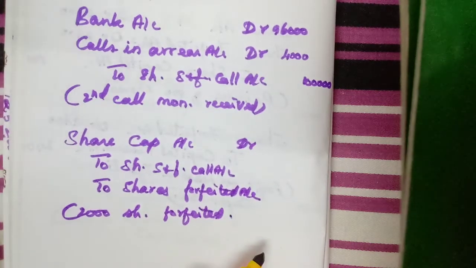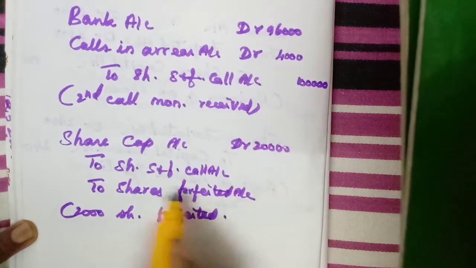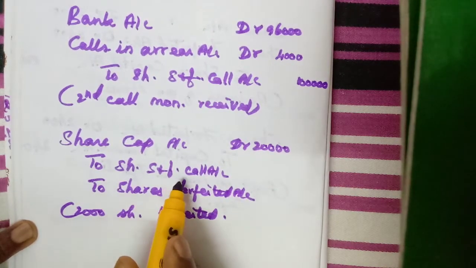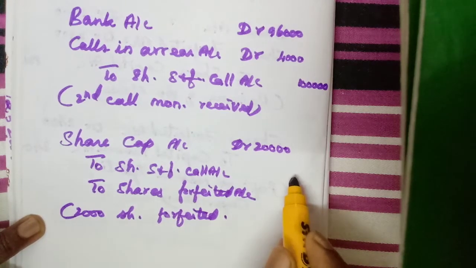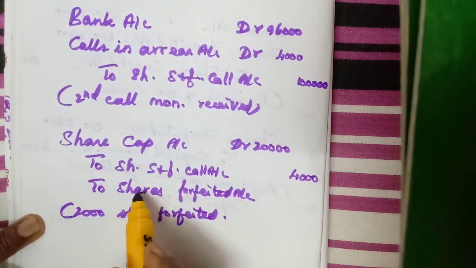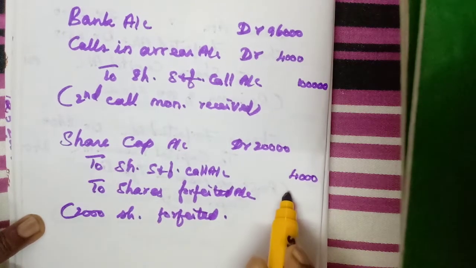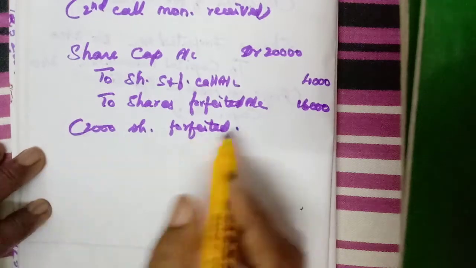It is fully called up, isn't it? 10. So 2000 into 10, 20,000. Then not received 2, so 2 into 2000, 4,000. So 2000 into 8, 16,000. Okay, this one forfeited.